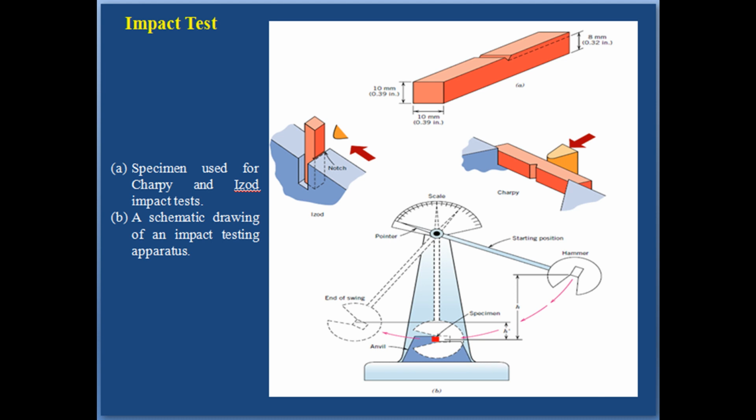Both plane strain fracture toughness and these impact tests have been used to determine the fracture properties of materials. The former are quantitative in nature, in that a specific property of the material is determined. The results of impact tests, on the other hand, are more qualitative and are of little use for design purposes.